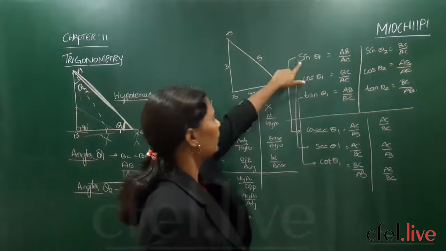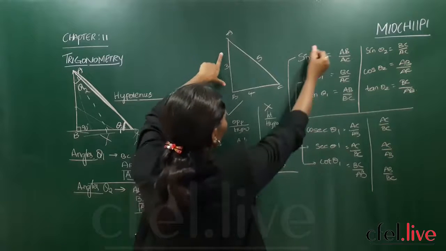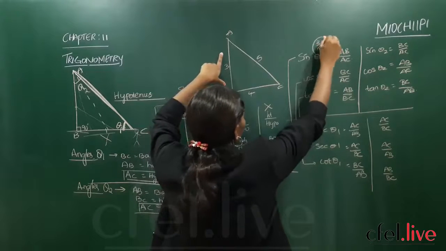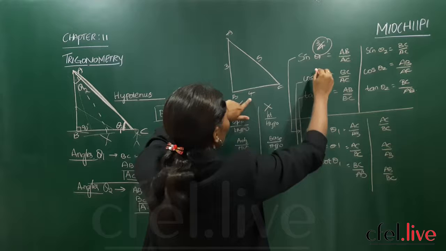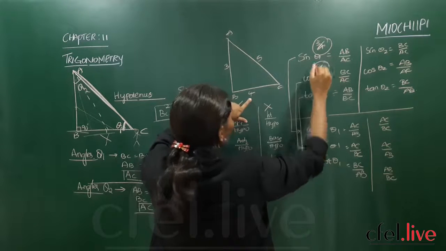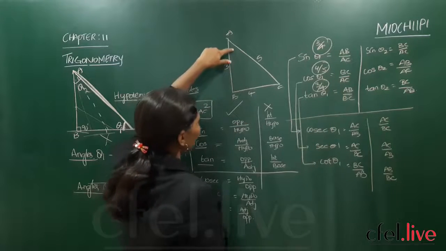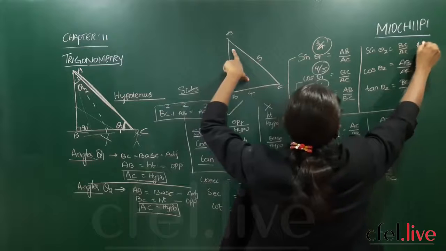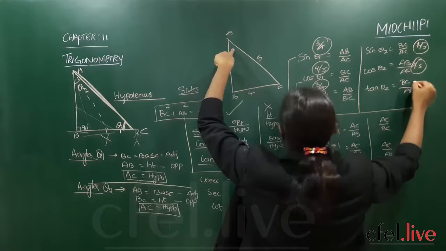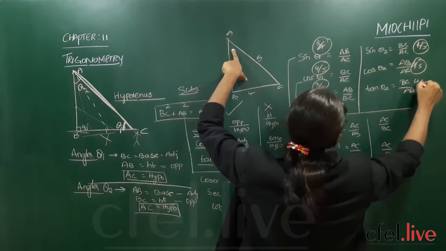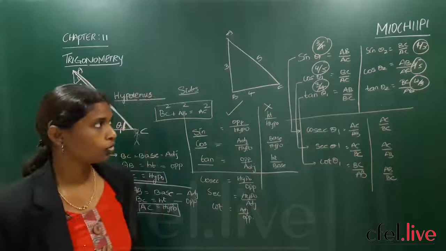Right? Now sin theta. Now AB. I am standing here. Sin will be 3 by 4. Now cos. Cos will be adjacent by hypotenuse. Then this will be 4 by 5. Tan will be 3 by 4. Now if I am standing here, sin will be 4 by 5. Cos will be 3 by 5. Tan will be 4 by 3. So just they are reverse. So are they the same? No, they are not the same.